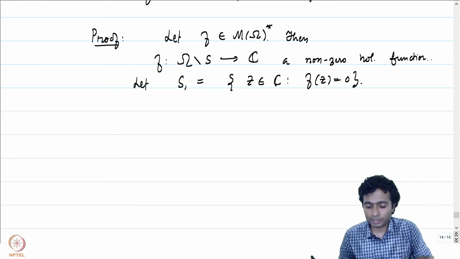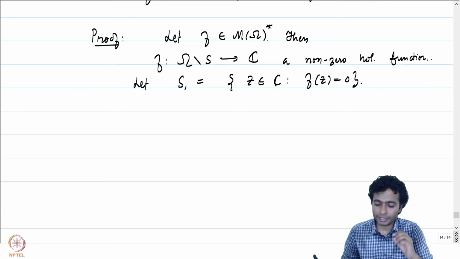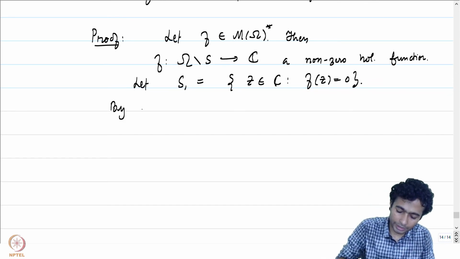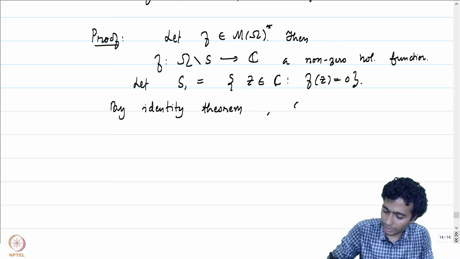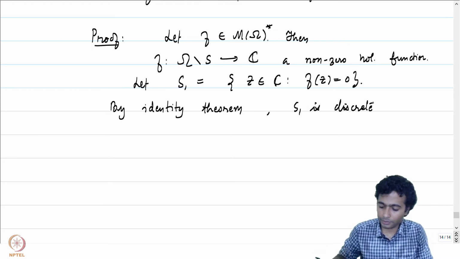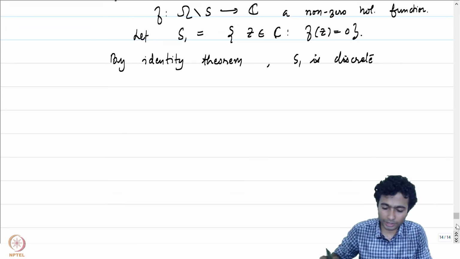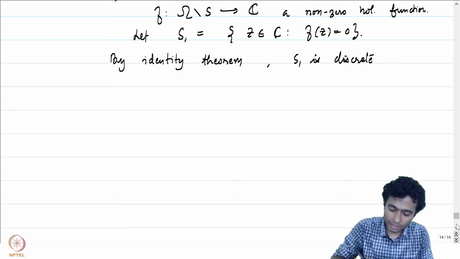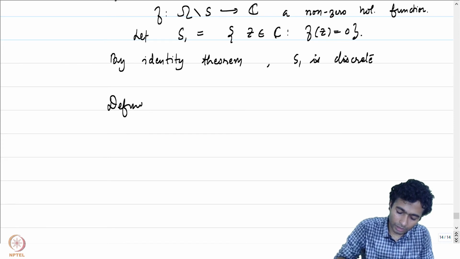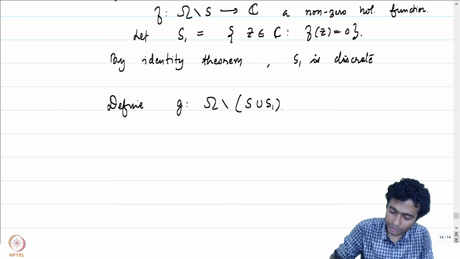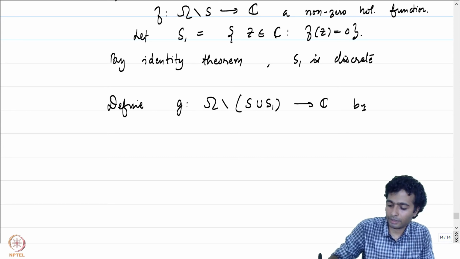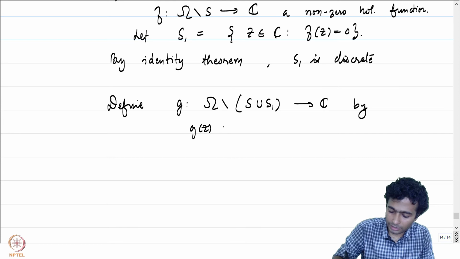So that means that the zeros are going to be discrete by the identity theorem. By the identity theorem, S1 hence is a discrete set. S1 is discrete, and therefore S union S1 is discrete. Define a function g on omega minus S union S1 into C by g of z is equal to 1